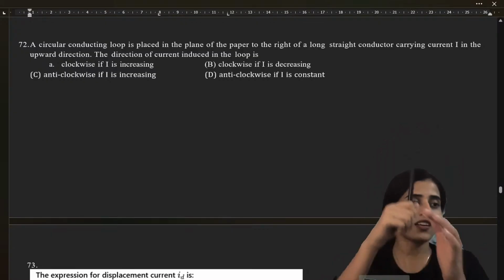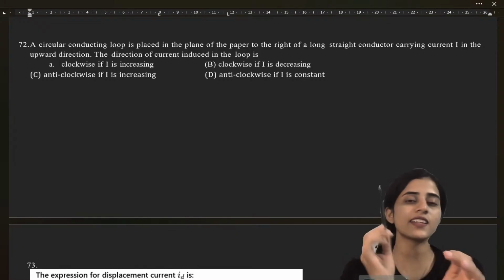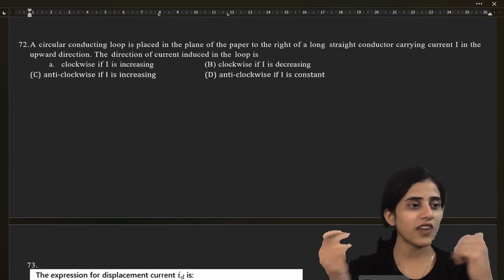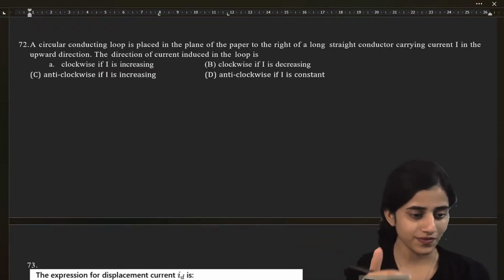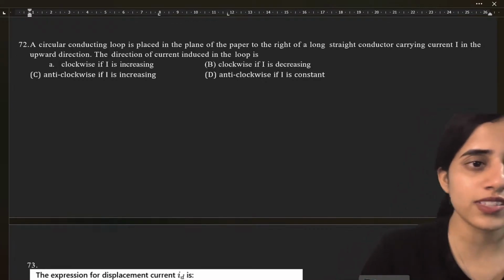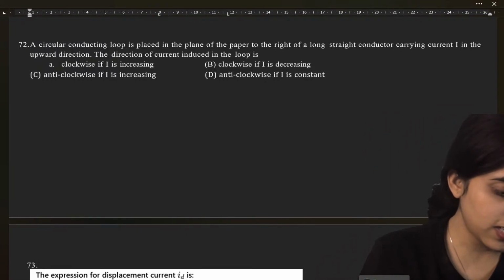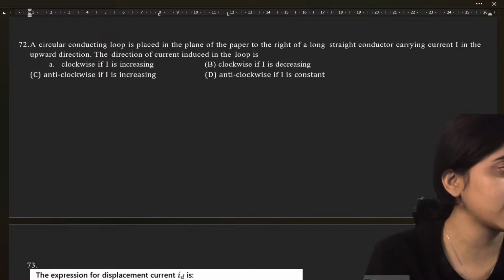See, the long straight conductor creates a magnetic field that circulates around it, right? Use your right hand rule. If I is going upwards, what happens? Both C and D. Both C and D, okay. Others?